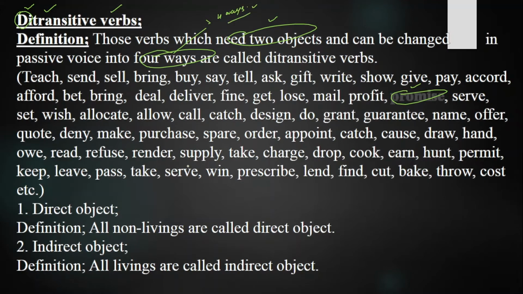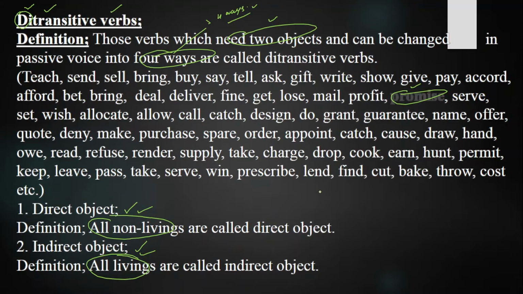Ditransitive verbs need two objects. The first one is the direct object and the second one is the indirect object. What is a direct object? All non-livings are called direct objects. Whatever non-livings you have, those are called the direct object, and all livings are called the indirect object. So livings are called the indirect object and non-livings are called the direct object. They need two of them, one direct and one indirect.